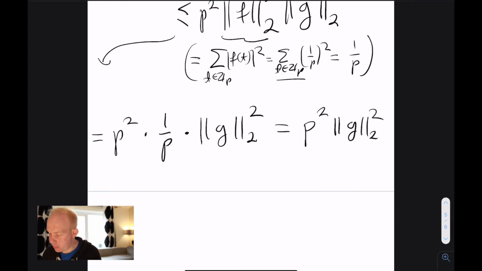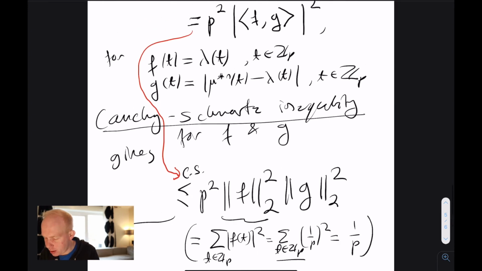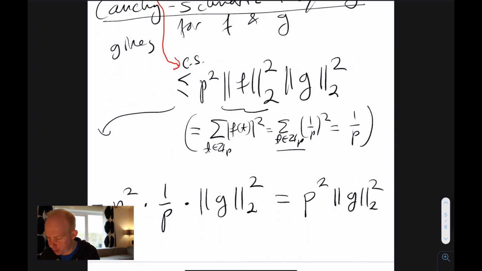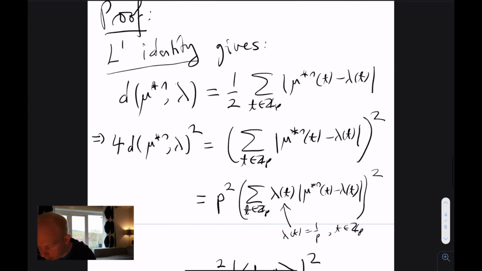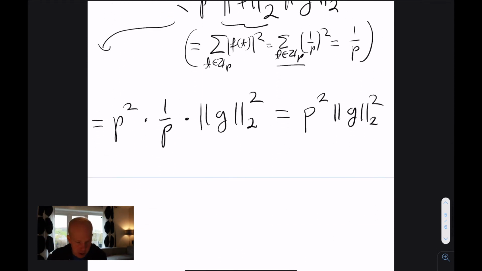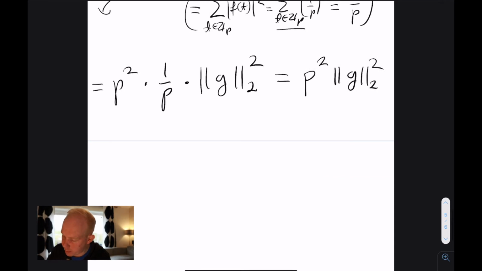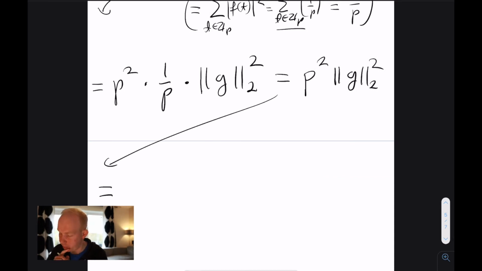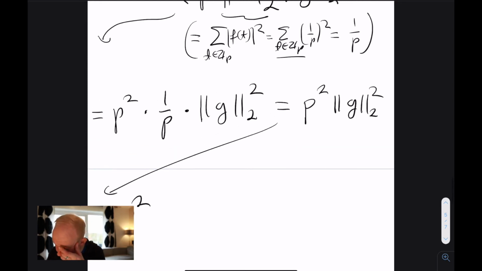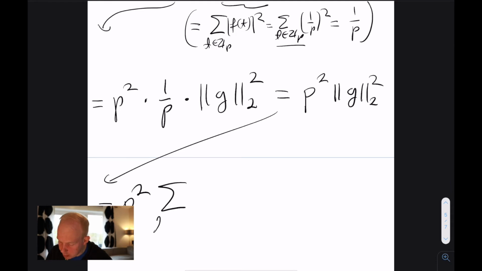Okay, so what we have proved is that we can use this function g, which is this function over here, as an upper bound for the thing. So we now have an L2 norm existing here. So this is a point where Plancherel's theorem might be something that I'd like to express. So let's first of all take this expression here, this p squared. I open this up a little bit, and what we see is that this is just a summation over t in Z_p of mu star n of t minus lambda t. That's by the definition of this.